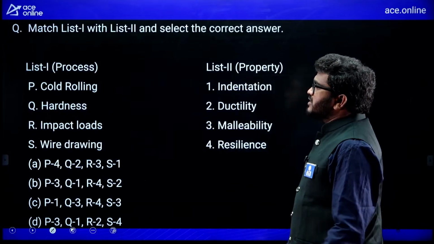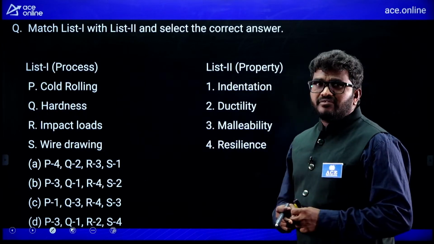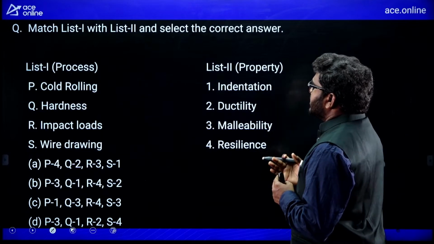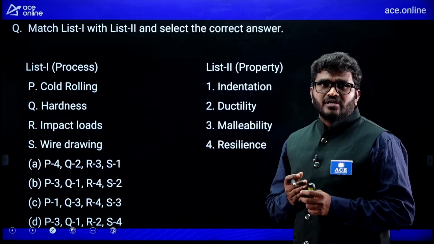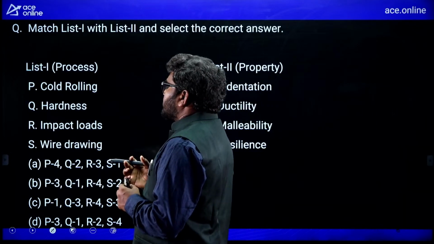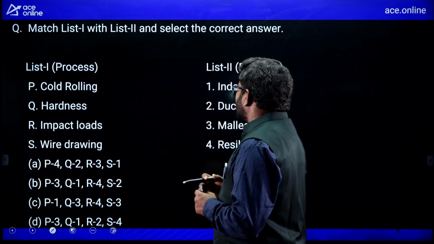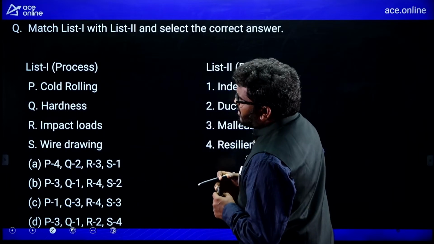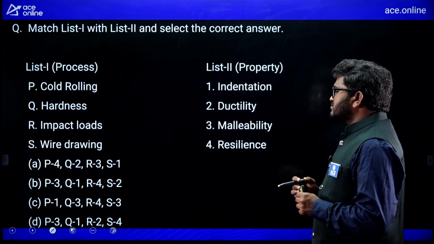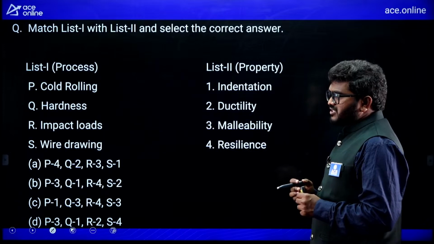Next, now see here, it is a match the following question, very simple. In list 1 the process is given and in list 2 the property is given. If you want to do cold rolling, what property is required or improved? Hardness, impact loads, wire drawing, indentation, ductility, malleability, resilience.